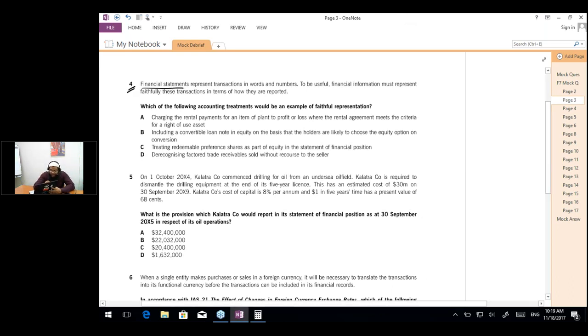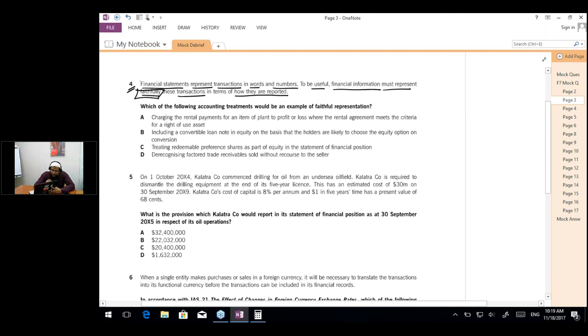The question says that the financial statements represent transactions in words and numbers. To be useful, financial information must be represented faithfully, or must represent these transactions faithfully in terms of how they are reported.